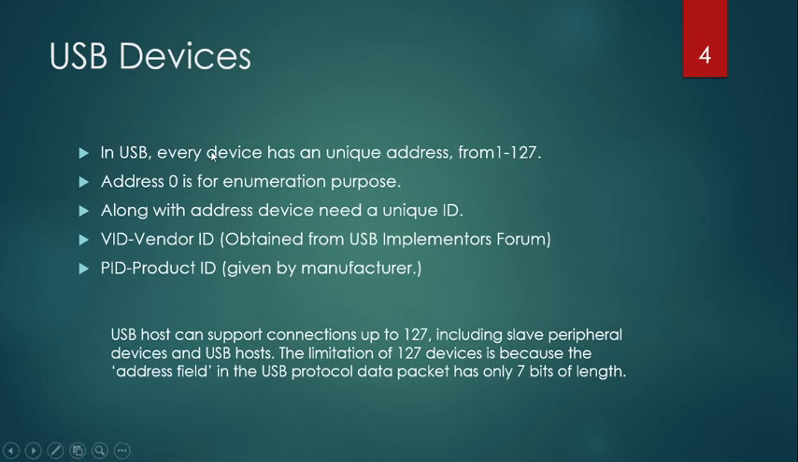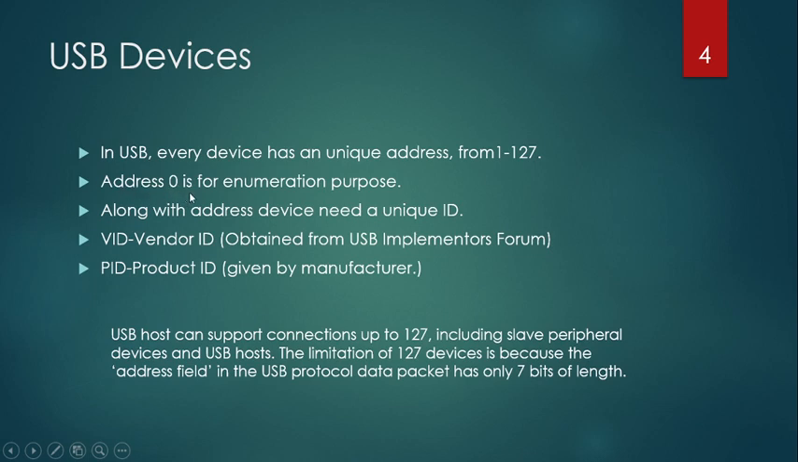Now, every device on the USB has a unique address from 1 to 127. But address 0 is used only for enumeration purposes. That is, for example, the host has detected the presence of a device, but it cannot yet be assigned any type of address, so we will not use address 0 for initially assigning.